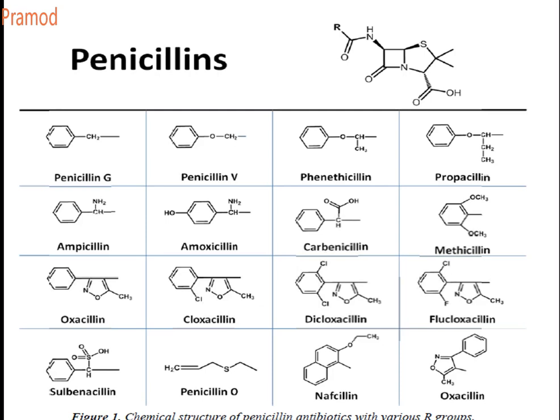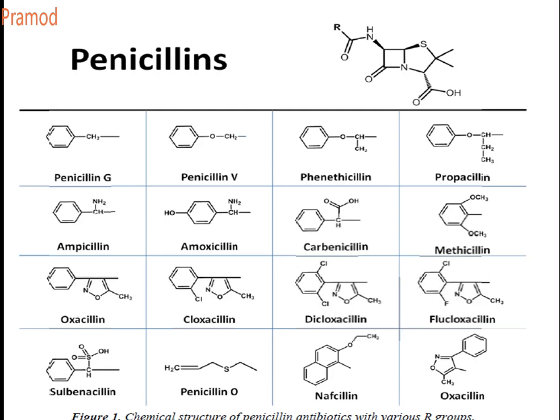So let us go one by one through each. The first example is penicillin G. In case of penicillin G, your acyl group is the benzyl group, C6H5CH2, that is attached to your carbonyl group. Okay, that is benzyl. Next is penicillin V. It is phenoxymethyl. It is called phenoxy because it contains a phenoxy CH2 group which is attached to your acyl. So that is called phenoxyacetyl.